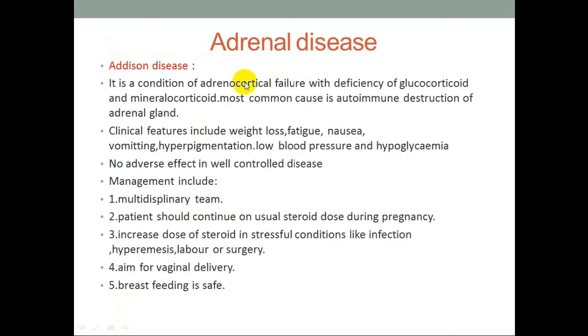Adrenal disease, which includes Addison's disease. It is a condition of adrenocortical failure with deficiency of glucocorticoid and mineralocorticoid. The most common cause is autoimmune destruction of the adrenal gland. The clinical features include weight loss, fatigue, nausea, vomiting, hyperpigmentation, low blood pressure, and hypoglycemia. No adverse effect in well-controlled disease.